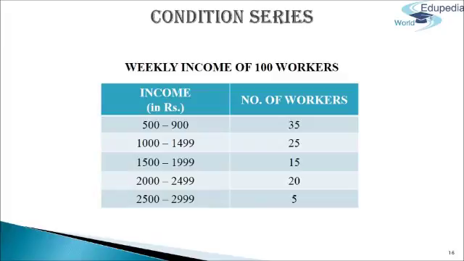In the particular table, the number of workers is given and in which income group they fall. Like 35 workers fall in the 500 to 999 category, 25 workers fall in the 1000 to 1499 category, 15 workers fall under the 1500 to 1999 category, 20 workers fall in the 2000 to 2499 category, and 5 workers fall in the 2500 to 2999 category. This is called a condition series.